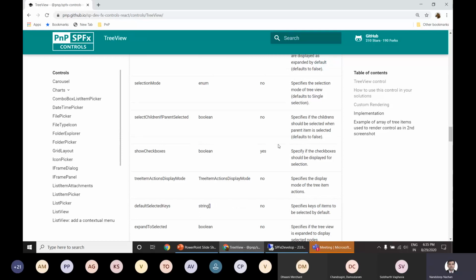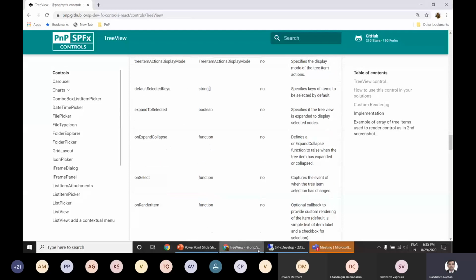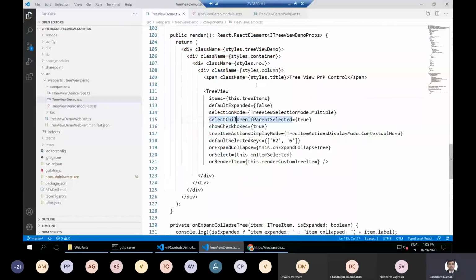And then the major thing will be the display mode, like how we want to render each of the tree items and the actions inside it. I will leave it up to you to explore this control, but I just want to show this control to you, and show how you can use this particular control.